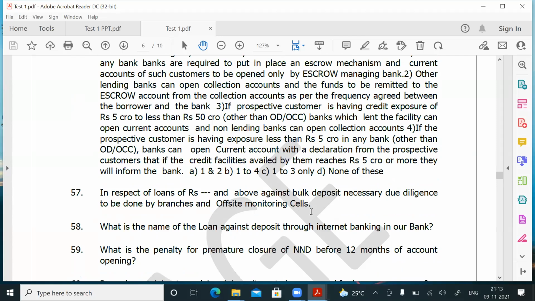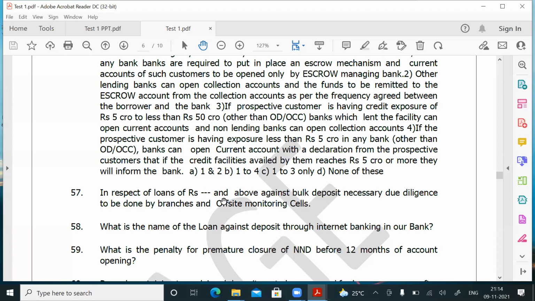If you are giving a loan against a bulk deposit, and if the loan amount is rupees 1 crore and above, you should not simply close your eyes and give the loan. If you are giving a loan against a bulk deposit, meaning 2 crores and above, and if the loan amount is 1 crore and above, then necessary due diligence is to be done by the branches at the time of giving the loan. So 1 crore and above. Question number 57, answer is loan rupees 1 crore and above.